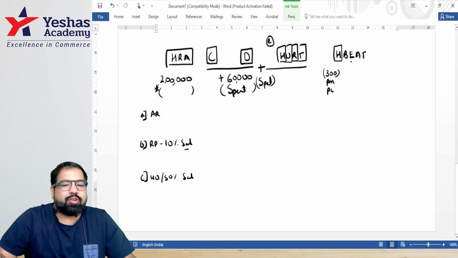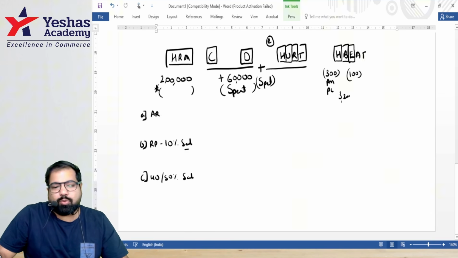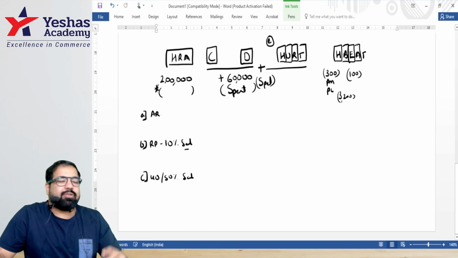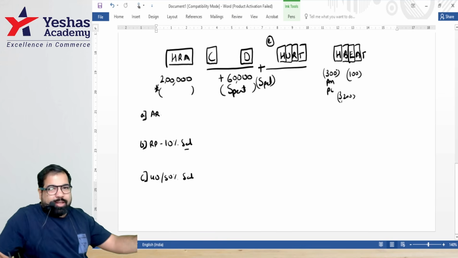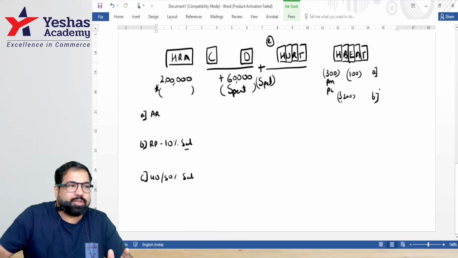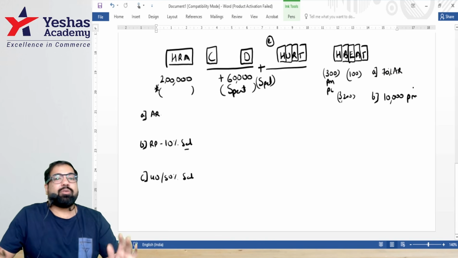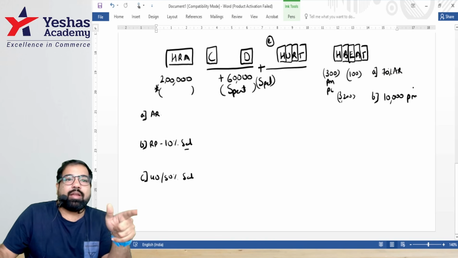Yes. Next, if your children are going for studies, you get an education allowance. Exemption is 100. Next, blind, deaf, mute, handicapped people get 3,200 per month. Area-based allowance depends on the area, like tribal area, underground area, etc. And if you're a transport sector employee, like a pilot, then they give you two exemptions, A or B, whichever is less. A is 70% of the amount received and B is 10,000 per month. These are the only allowances which have exemption.